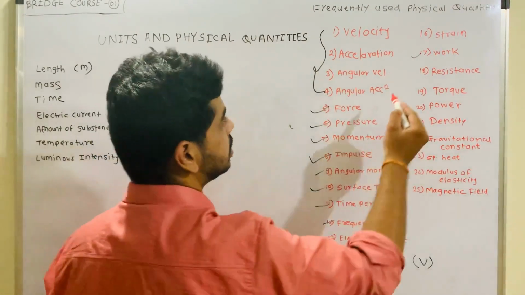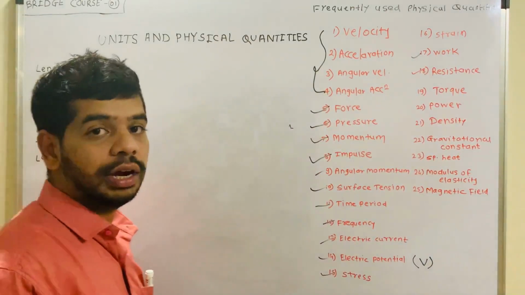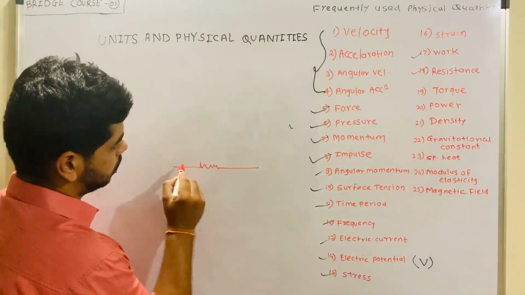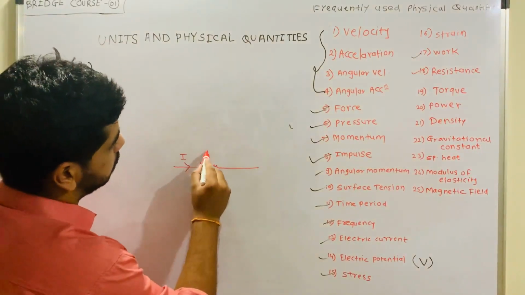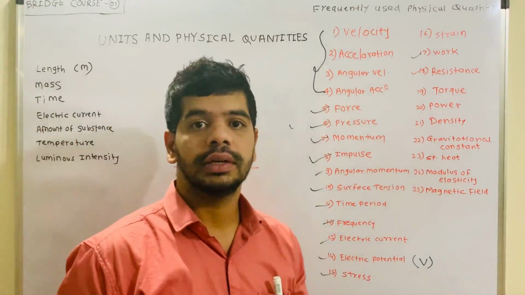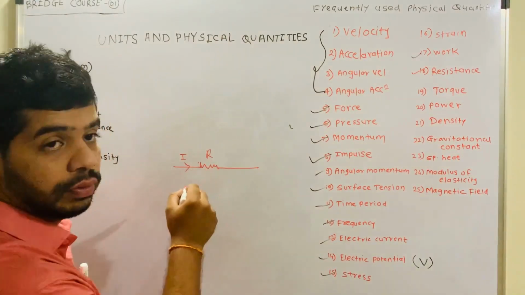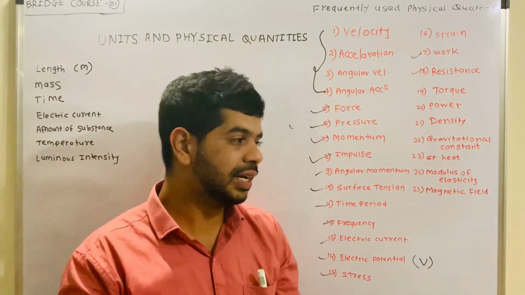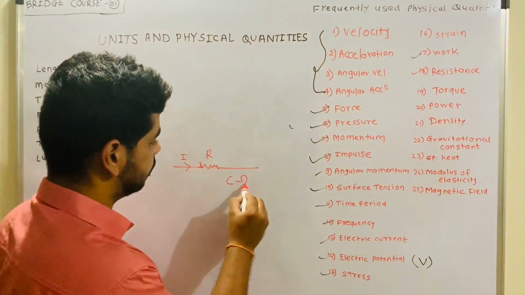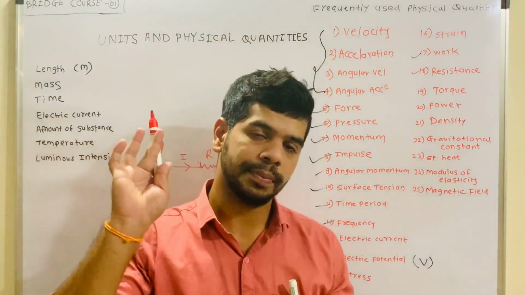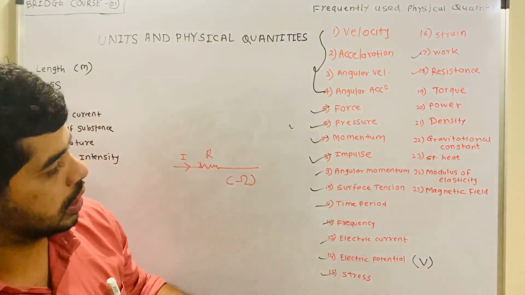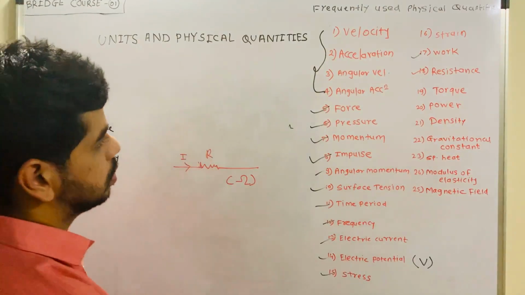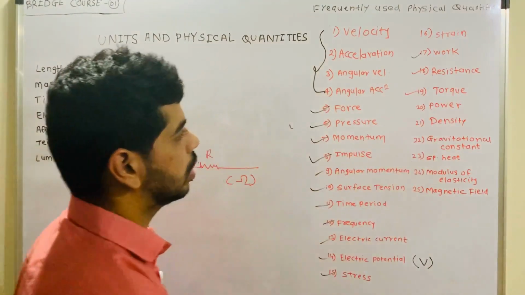Resistance. What is resistance? Resistance is nothing but the opposition to flow. Suppose the current is flowing in this direction, and this is the resistance. It means the opposition to flow, making an obstacle to that particular flow. So it is nothing but resistance, and its unit is ohm. We are going to cover that thoroughly at that particular point, but here I am only describing the physical quantity, so I'm considering it in a normal manner. Anyway, now torque. What is torque?